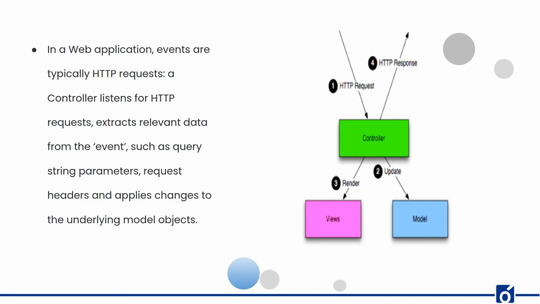Once changes are updated from the model layer, the controller applies the templates from the view to decorate the corresponding object, and the HTTP response gets generated, which can be seen in the form of a user interface. So in this way, controllers, views, and models work together to create a web application in the easiest way.